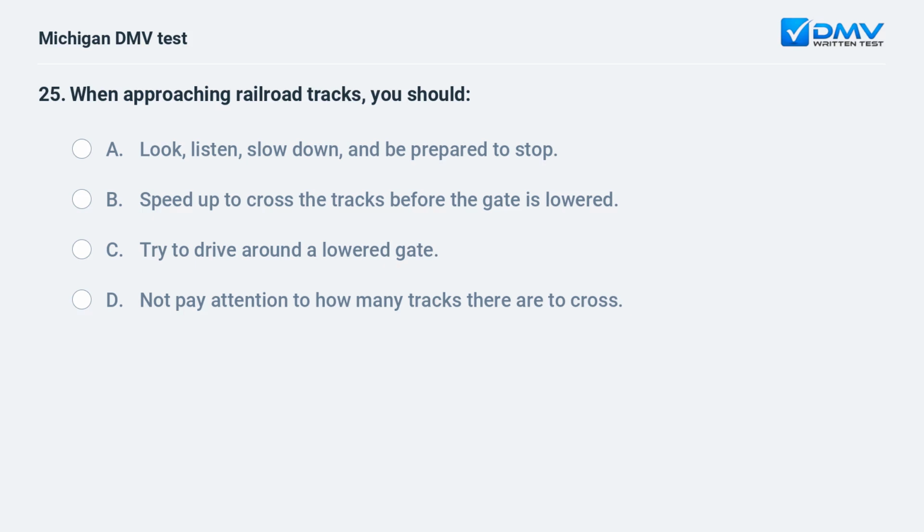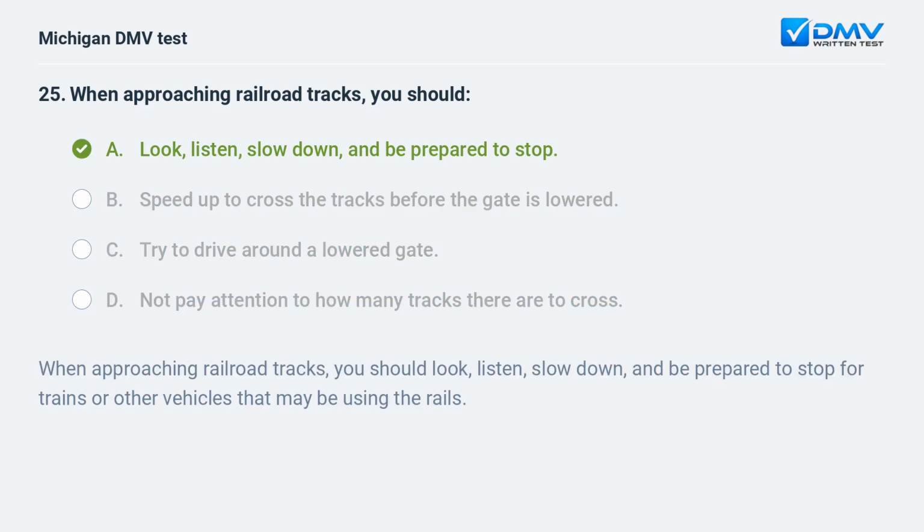When approaching railroad tracks, you should: a. Look, listen, slow down, and be prepared to stop. b. Speed up to cross the tracks before the gate is lowered. c. Try to drive around a lowered gate. d. Not pay attention to how many tracks there are to cross.